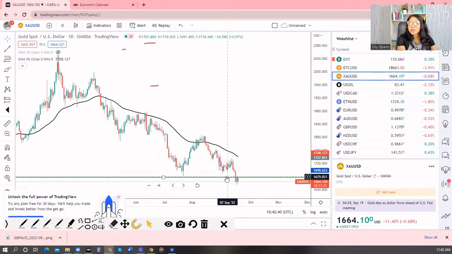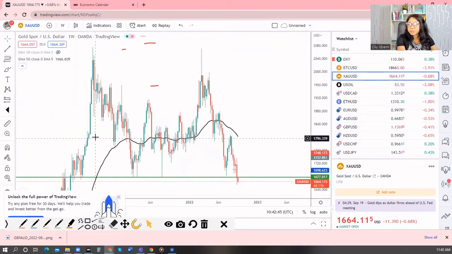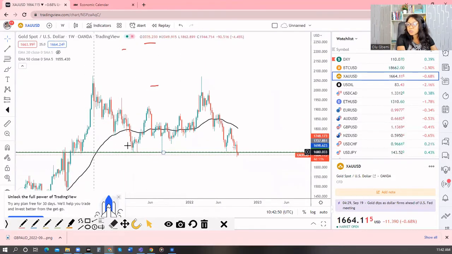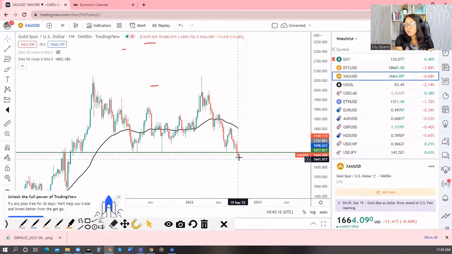How about gold? We had a strong support here based on the weekly. Let's go to the weekly time frame. On the weekly time frame, we have this strong support that has been touched a couple of times in the past. Last week couldn't really break below that support. It was below it at some point, but by the close of business on Friday, price had gone back to that support, so it closed just by the support. But now, this Monday, we already have price playing below it. Is it going to continue down, or is it just going to play around a little bit on the bottom side and push to the upside?